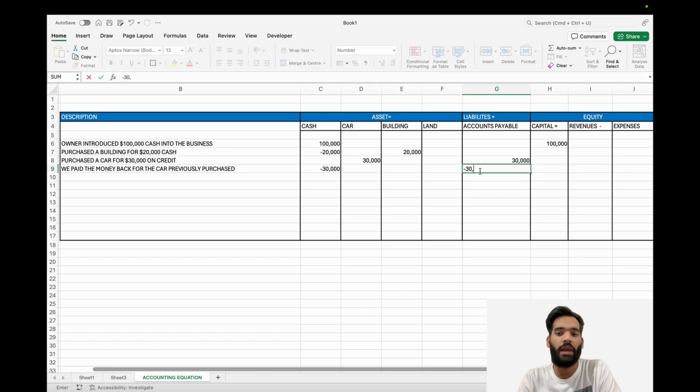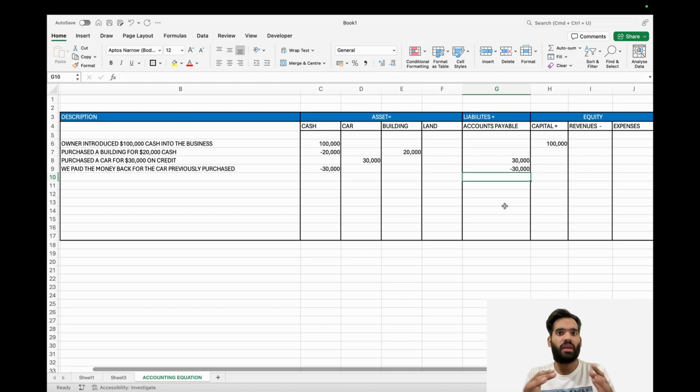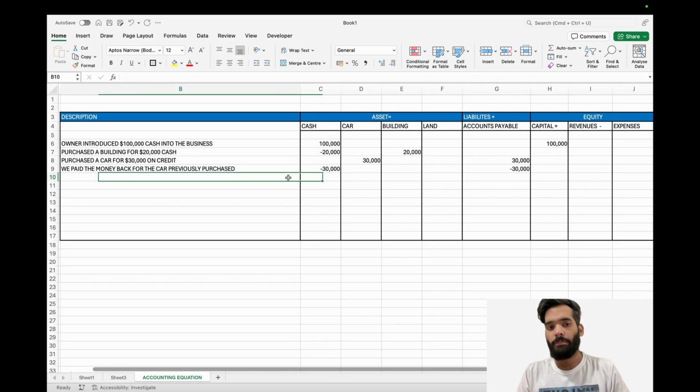I'm no longer liable for this amount. So this is how we understand every transaction. When I buy something, this account goes up, this account goes down, or any combination of things. So we have to make sure that we understand which accounts are affected in a very good manner, because everything else will become a lot easier if we do that. Okay, let's do the next transaction.